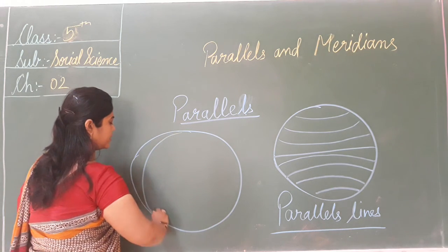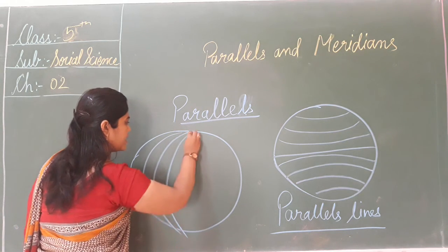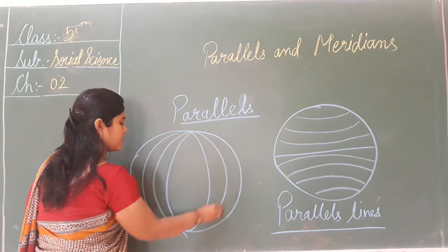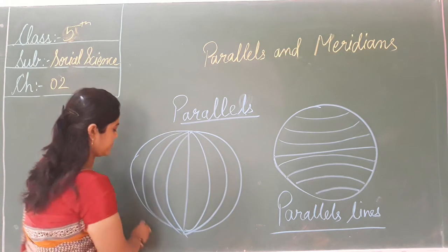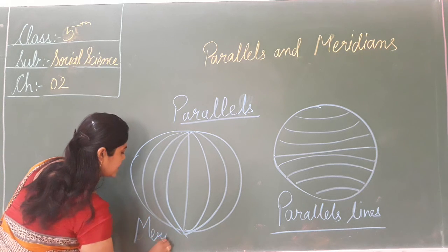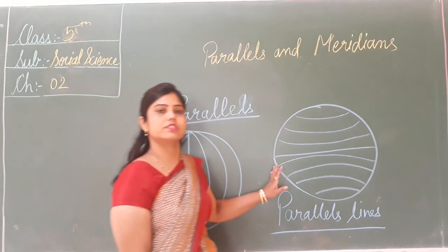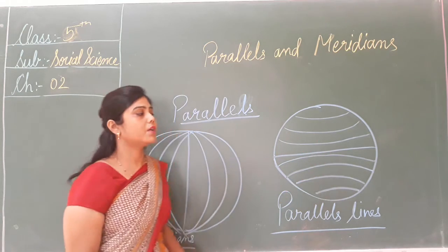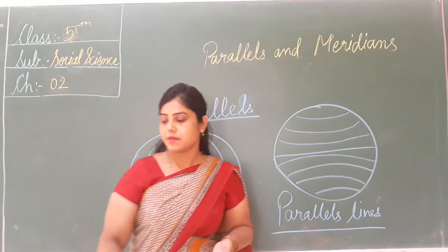This was the meridians and this was the parallels, because our earth rotates on axis.